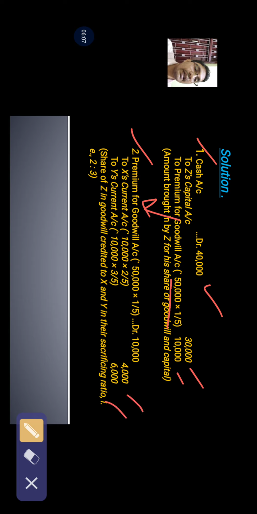So 4,000 and 6,000 has been distributed to X and Y. Now you can understand that X and Y have been credited with 4,000 and 6,000 respectively as a compensation that Z has brought in the form of premium for goodwill. And now X and Y are going to withdraw this amount, but they are not going to withdraw the full amount. They are going to withdraw only 50% of the amount credited to them.